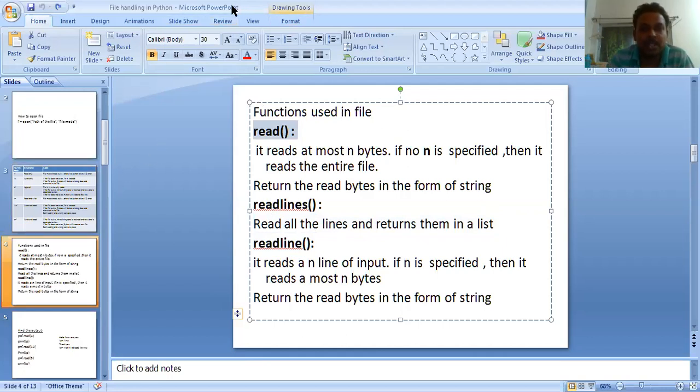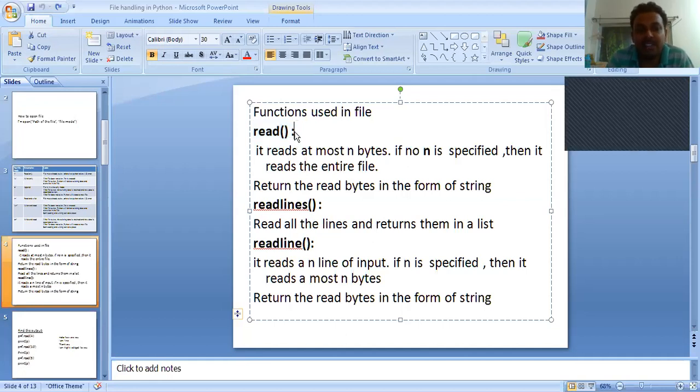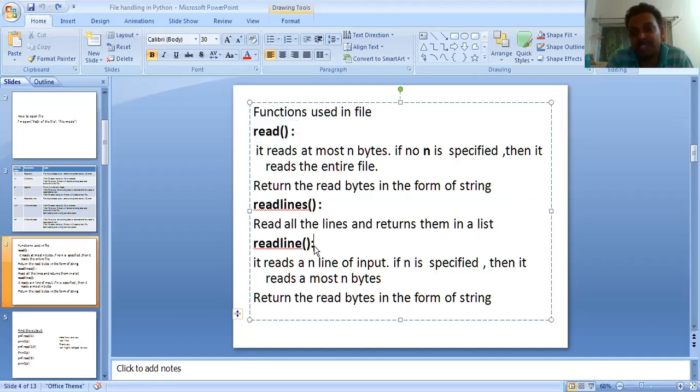So for this session, this much is sufficient. In this session, I discussed how to open the file and how to read the content from the file through these functions: read, readline, and readlines. The read function and readline function both return the data in the form of a string.